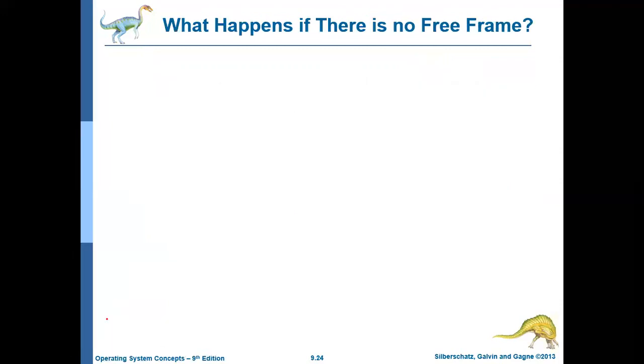Fine. Now we will continue with our further exploration of demand paging. I guess you remember the demand paging concept. In demand paging, the pages will be brought into the main memory only when required.